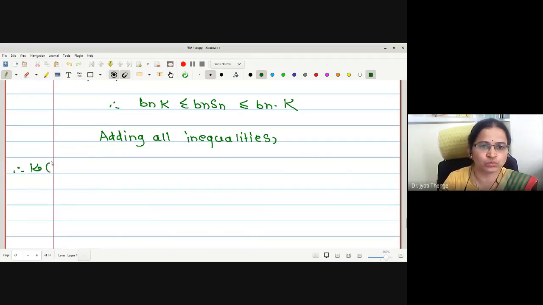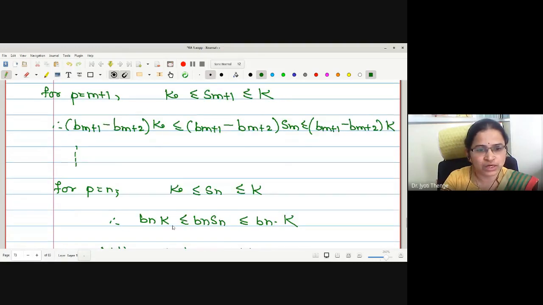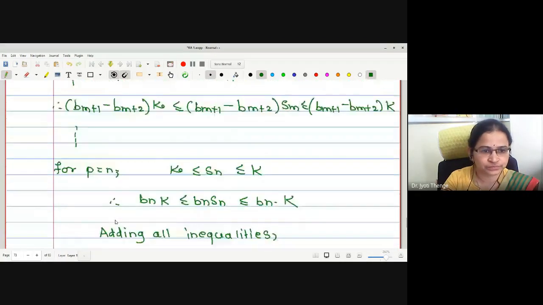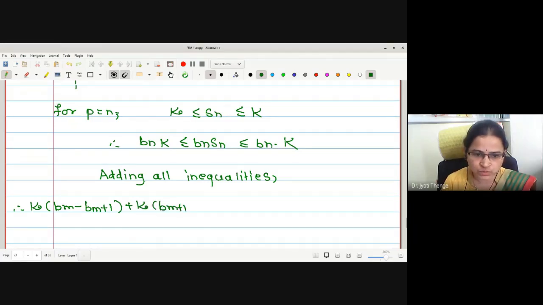Small k into (b_m minus b_{m+1}), (b_{m+1} minus b_{m+2}), till b_n k. Okay, the small k I am taking common, or you can keep it as this: small k into (b_m minus b_{m+1}) plus small k into (b_{m+1} minus b_{m+2}). Continue this up to